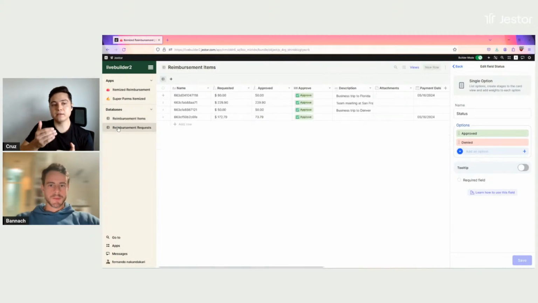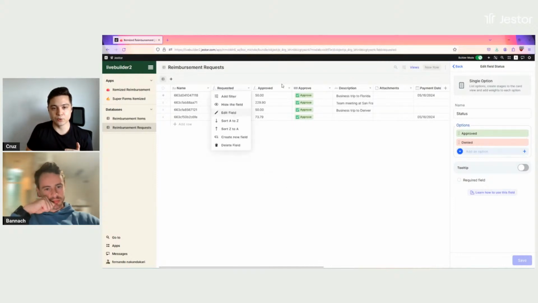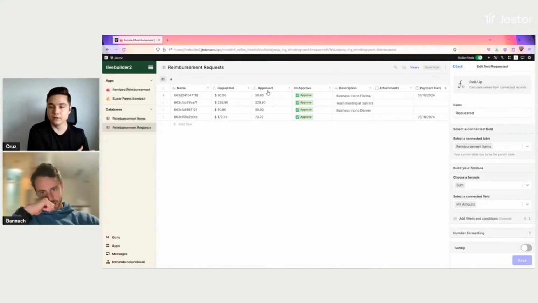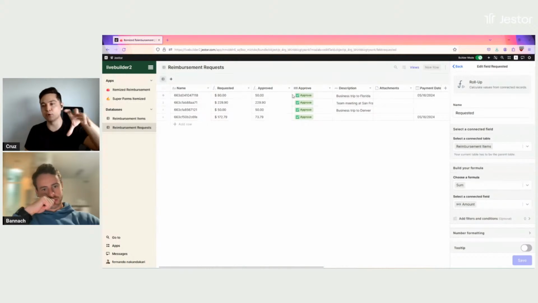So if we go back to the request, you can also see here that I have the requested and approved fields as roll-up fields. So their automatic sums or counts. Roll-up fields can be used in different manners, but in this case, it's an automatic sum of the items pointing to that request, right? So if I look at this request, I'm going to search for all the items pointing to it, and I'm going to sum the amount.